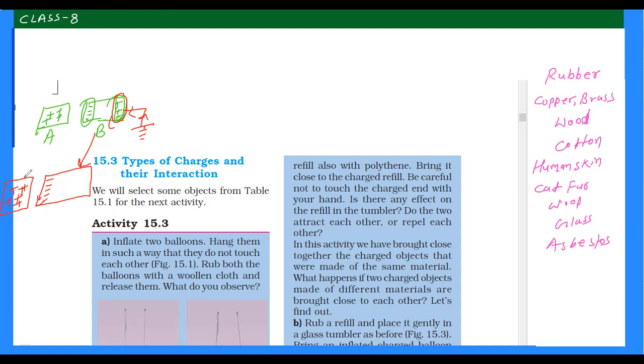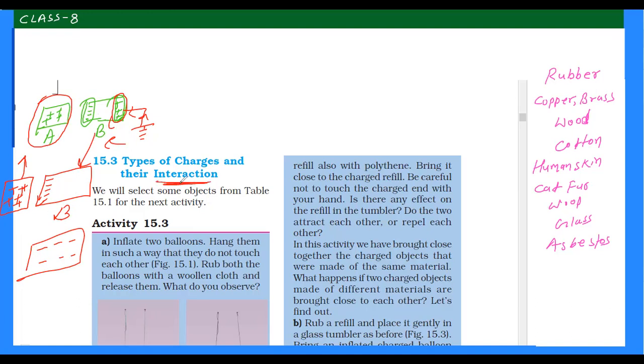Further, if you remove object A from this side and keep only object B here, then you will find that this negative charge will be distributed over body B. So here you can see we have charged body B without making any contact with charged body A. This method of charging, in which there is no need to make any contact with the charged body, is known as charging by induction.